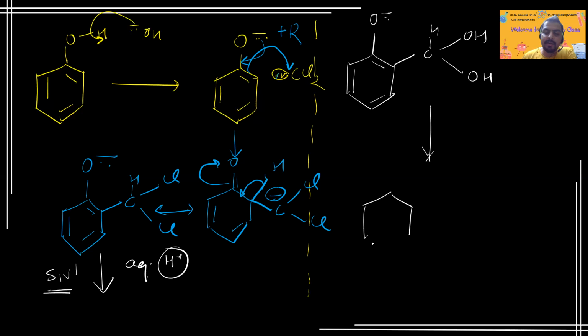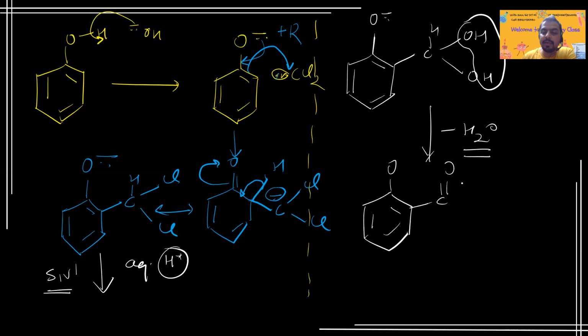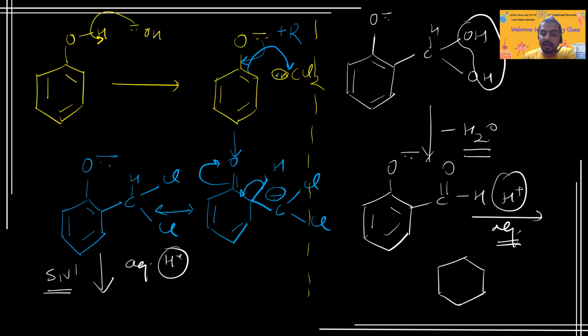So when this gem diol is unstable, what happens? A water molecule will depart from the gem diol, so dehydration will take place and it will convert into C double bond O, here with the phenoxide ion. And in the last step, in acidic media, with H plus, aqueous acidic workup will happen and it will convert into ortho-salicylaldehyde.